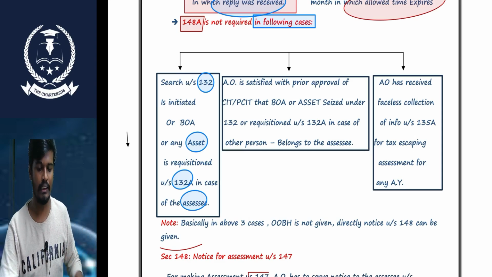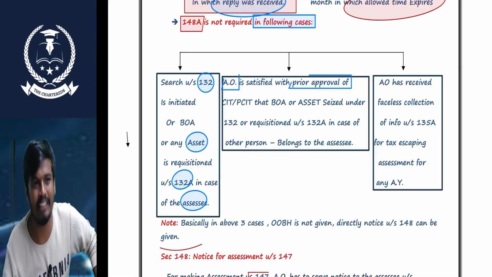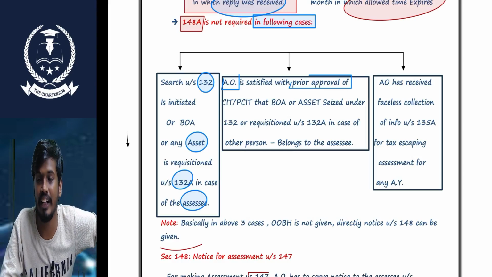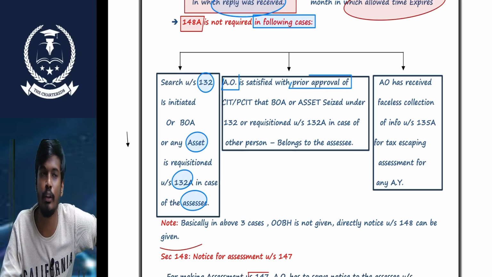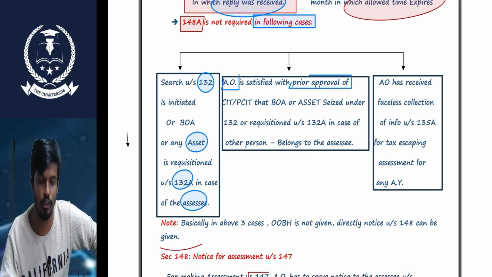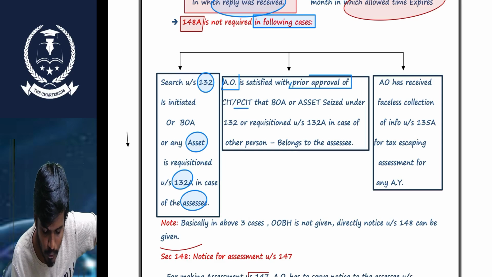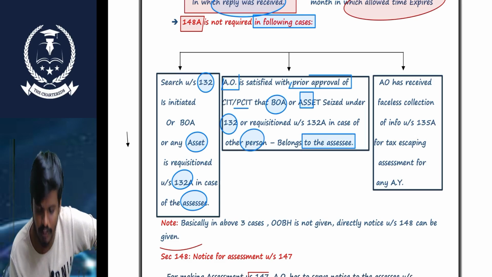Next, sir, if the AO is satisfied, with approval of the CIT or PCIT, that I am going to search the B house, but I find the books of the SSC. In that scenario also, I directly conduct the assessment under section 147 with the issue of the 148 notice, without following the 148A procedure. Very simple, sir. With approval of the CIT, the books of accounts seized in the case of another person belong to the SSC.